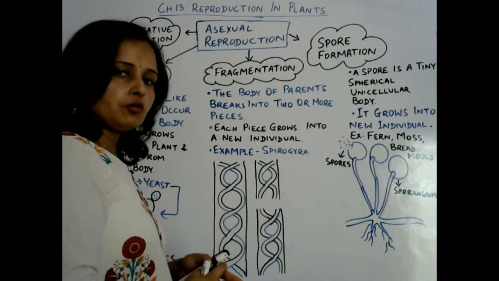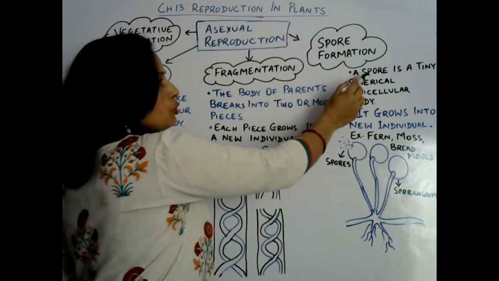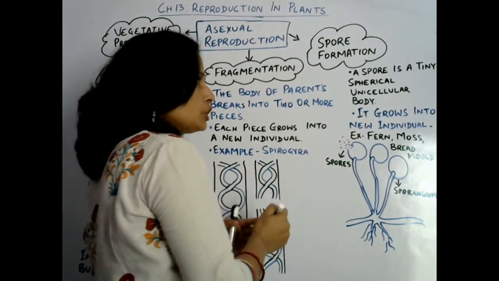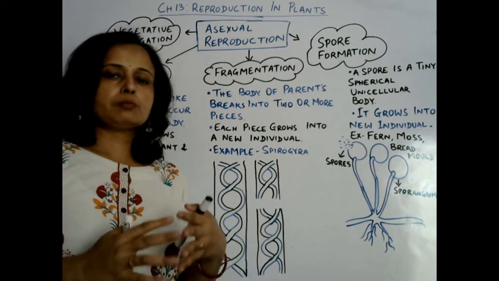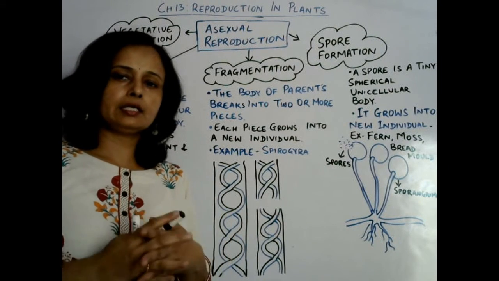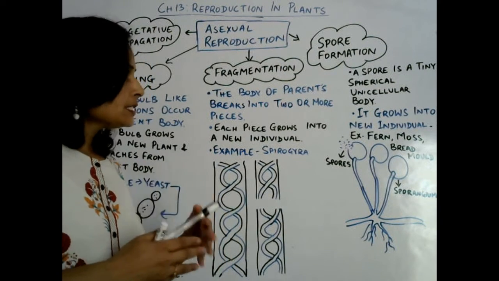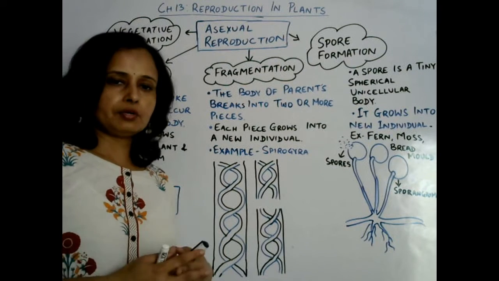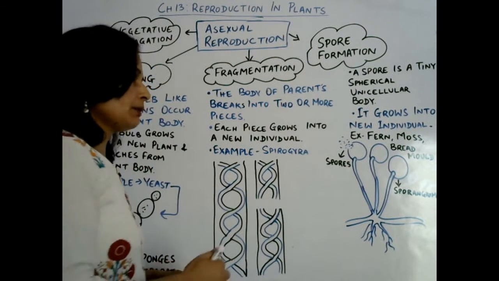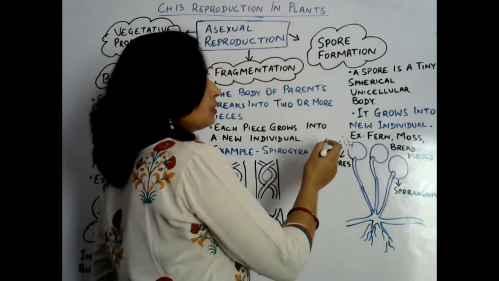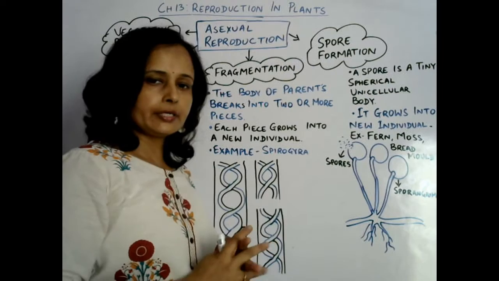Now the next one is spore formation. In this, a spore is formed, and a spore is a tiny spherical unicellular body. The outer part of the spore has a hard covering, and that hard cover basically protects the spore during unfavorable conditions. Whenever the condition is favorable, that wall ruptures and spores come out from the parent's body, and each spore grows into a new individual organism.